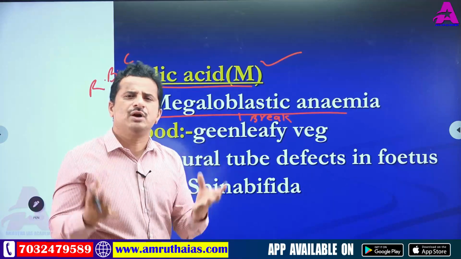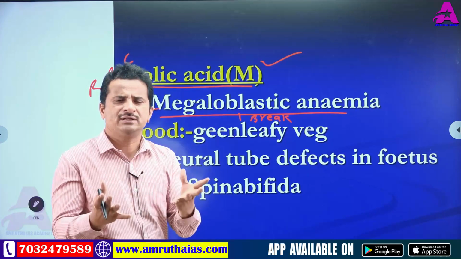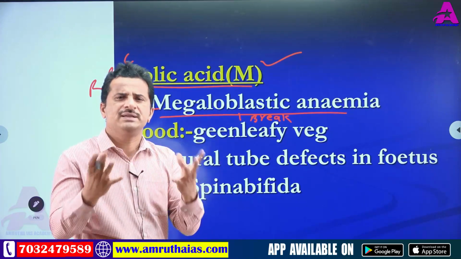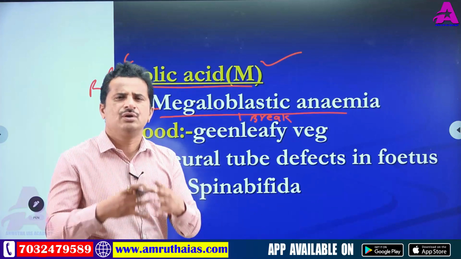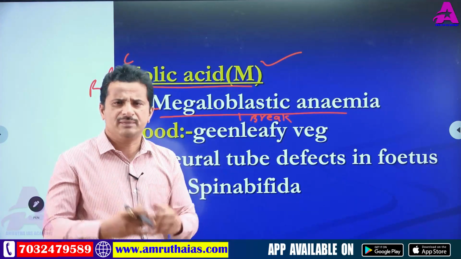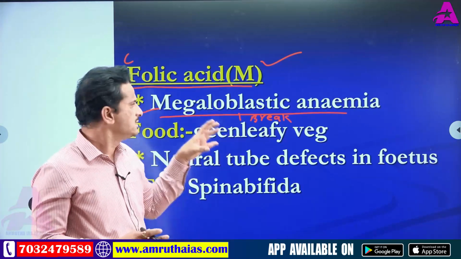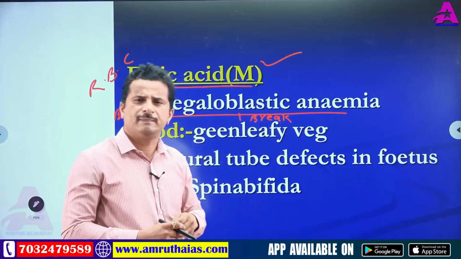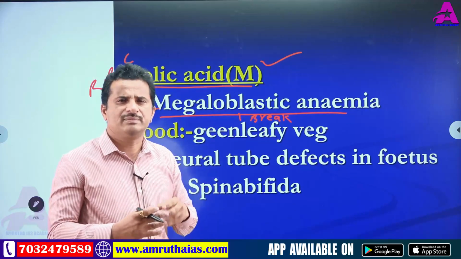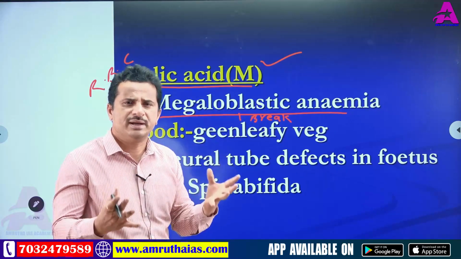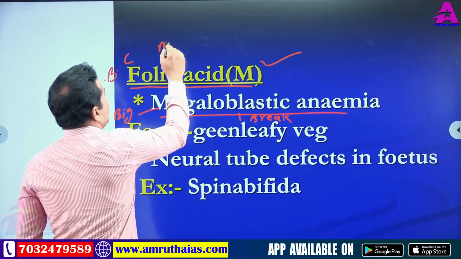When it increases to an abnormal size, next what happens? It's a breakdown. So RBC increases in size, so it breaks down, and this leads to anemia. When RBC breaks down, hemoglobin also breaks down. So hemoglobin percentage becomes low. So low hemoglobin percentage is called anemia. So this way, folic acid deficiency causes megaloblastic anemia. In this, RBC increases in size and so breaks down. This megaloblastic anemia is also called macrocytic anemia.